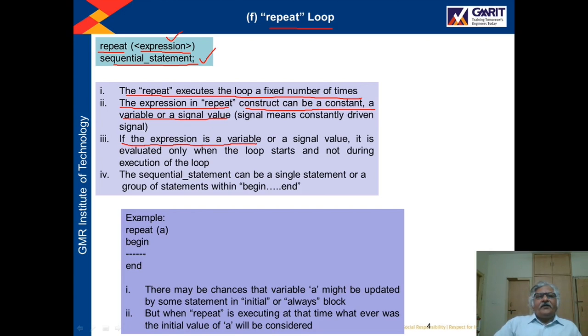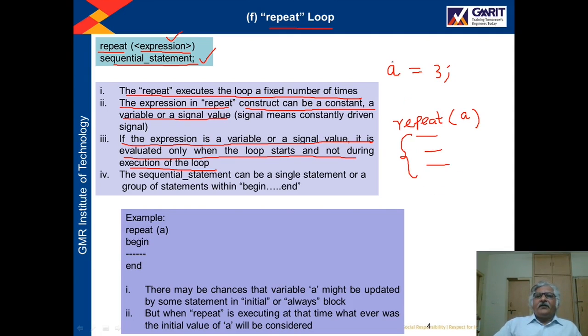So if the expression is a variable or signal value, it is evaluated only when the loop starts and not during the execution of the loop. So here the meaning is this: suppose we have used some repeat loop, and within brackets I have mentioned a. Let us assume a is an integer type and the value of a is assigned 3. So whatever statements are written inside this loop will run 3 times.